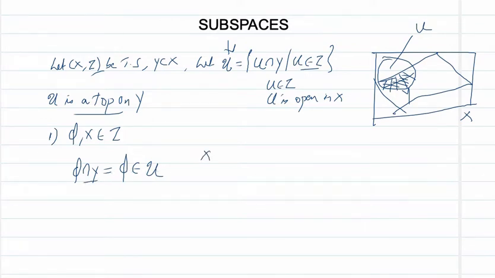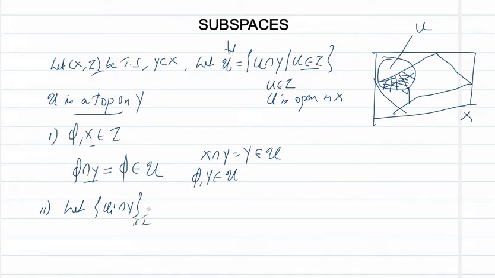Similarly, what will be X intersection Y? X intersection Y is Y, that also belongs to U because X belongs to tau. So we have phi as well as Y belongs to U. Now for the second condition, let the collection U_i intersection Y, where i in I is an index family of sets, be an arbitrary collection of members of U. All this belongs to U.